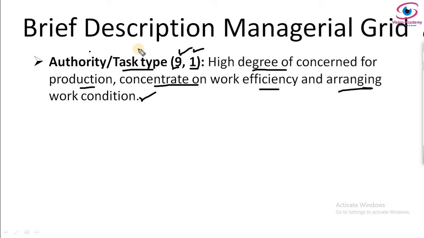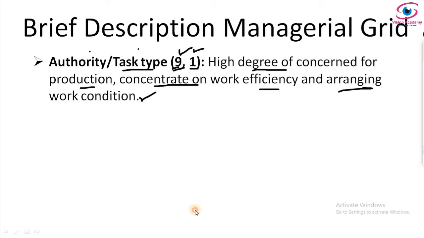They have to obey, they have to follow the orders given by this task type of leadership. And in the case of task type of leadership, the subordinates are taken merely as a means of doing a task assigned to them. That's all. So they give more concern for production only.